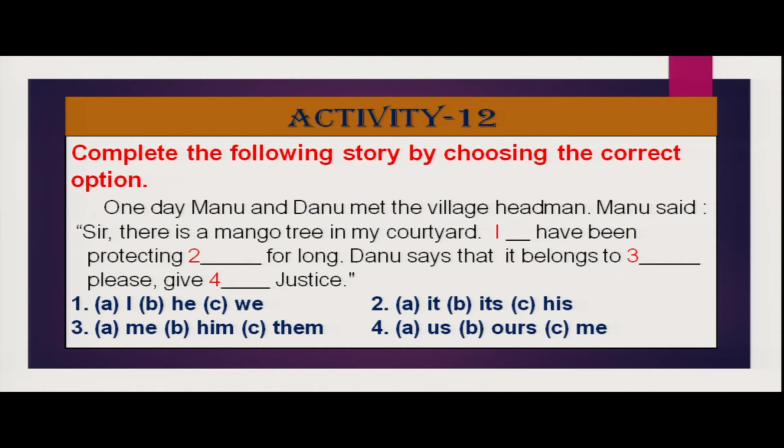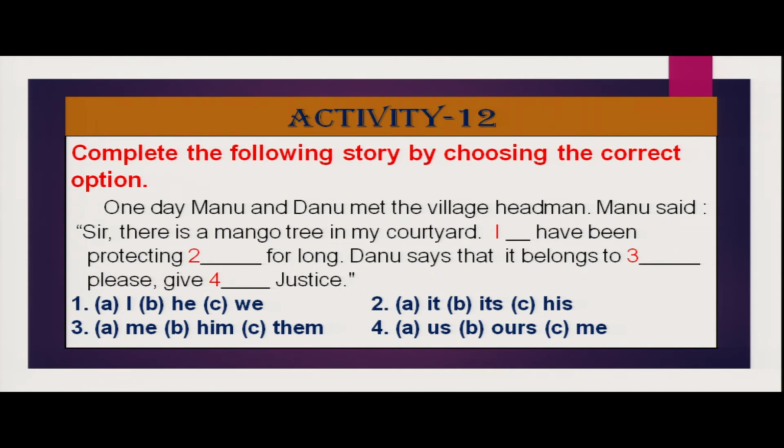You have to fill in the blanks. One day Manu and Danu met the village headman. Manu said, "Sir, there is a mango tree in my courtyard. 1. Dash have been protecting dash for long." The answer is, I have been protecting it for long.